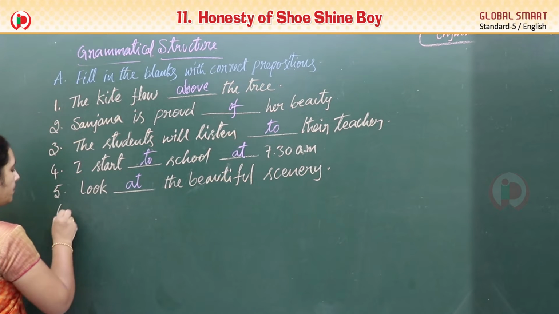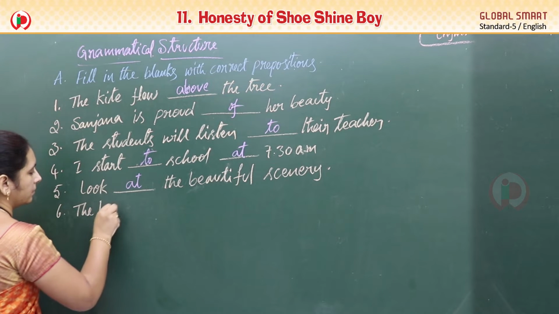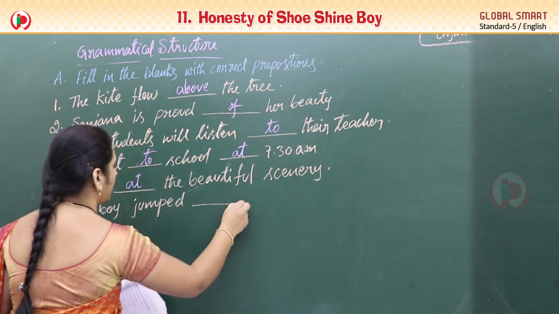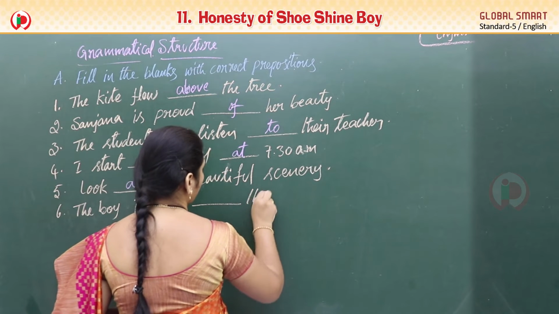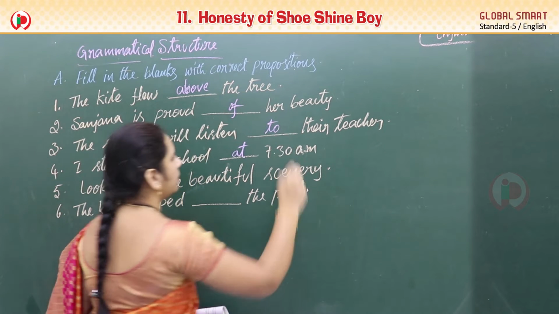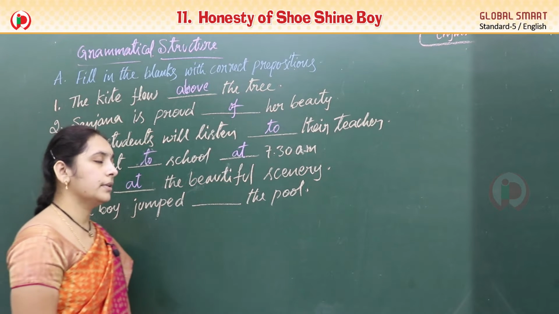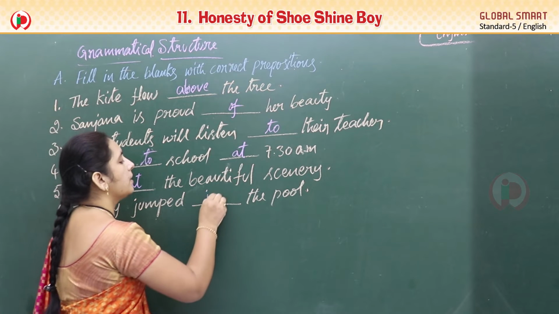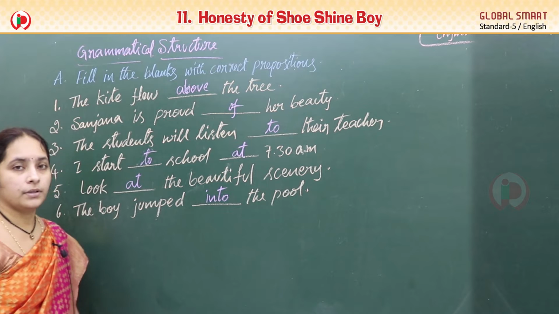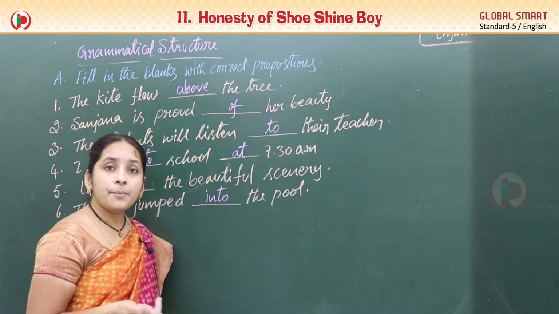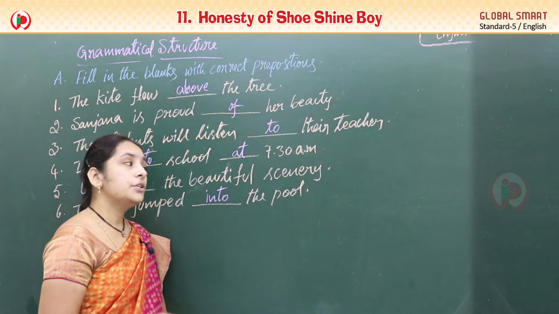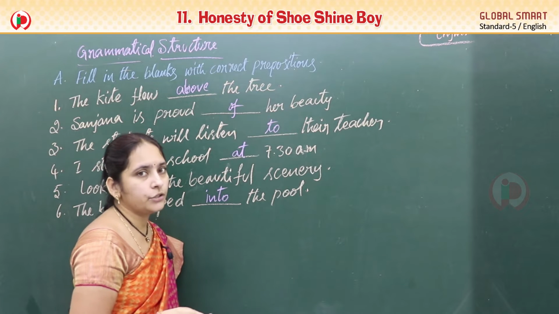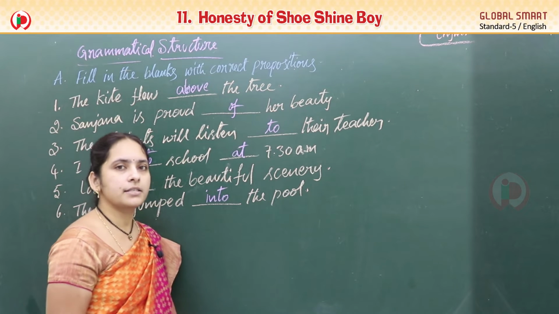The boy jumped dash the pool. So jumped, it's a moving action. That's why jump into the pool. Jumped into the pool. So here one more clue word also. Jumped off the chair. OFF. Jumped into the pool. So long jumping means we can write it into. Short means off, off also we write it.